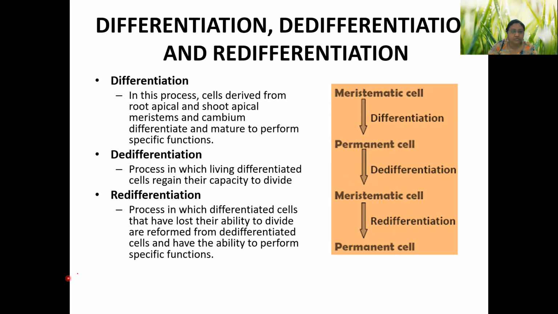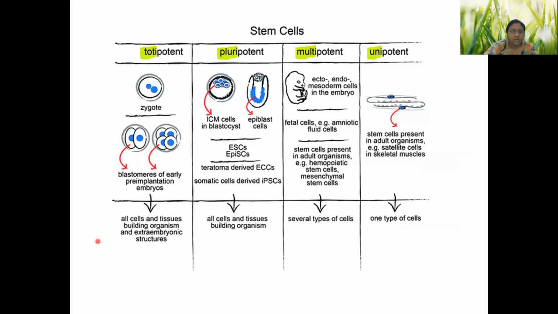So I just wish to talk about this concept of totipotent, pluripotent, multipotent, and unipotent. So unipotent are cell which can produce only one type of cell, like our body cells. Any body cell, for example, skin cell will produce skin cell only.